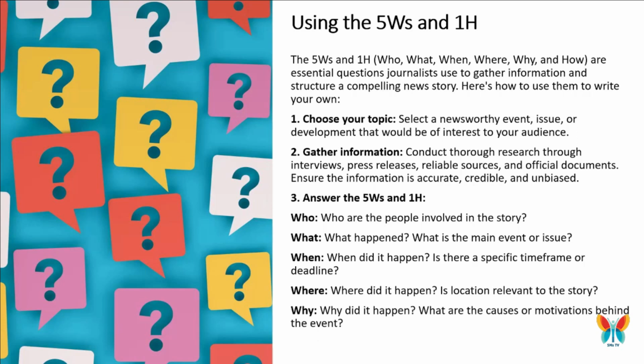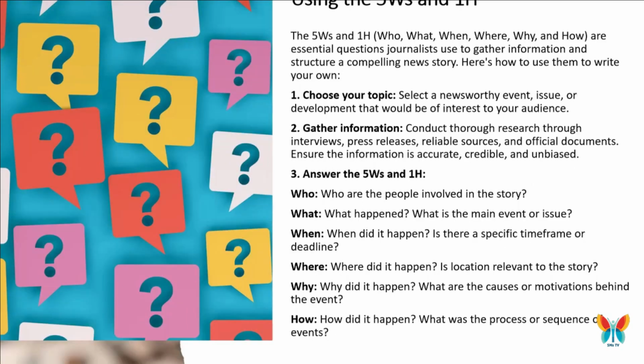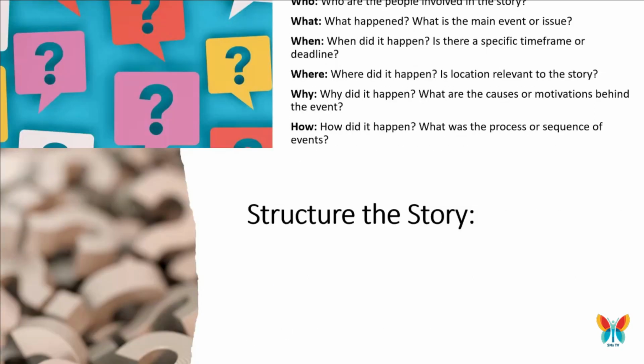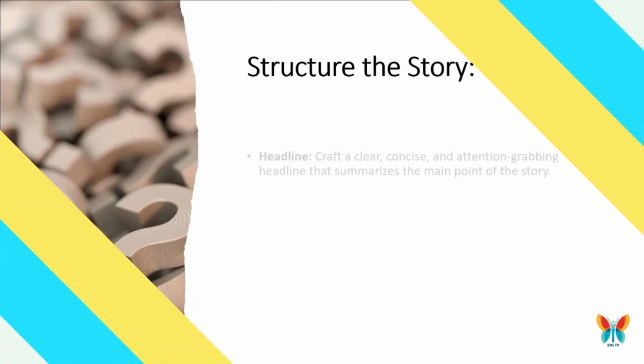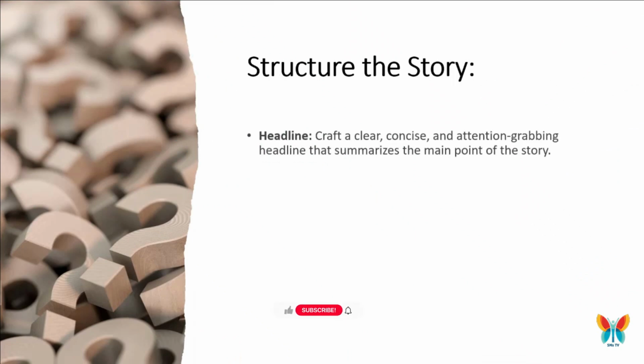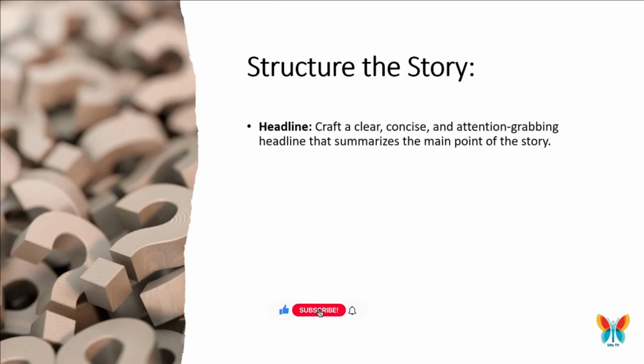Three, answer the 5 Ws and 1H. Who are the people involved in the story? What happened? What is the main event or issue? When did it happen? Is there a specific time frame or deadline? Where did it happen? Is location relevant to the story? Why did it happen? What are the causes or motivations behind the event? How did it happen? What was the process or sequence of events?